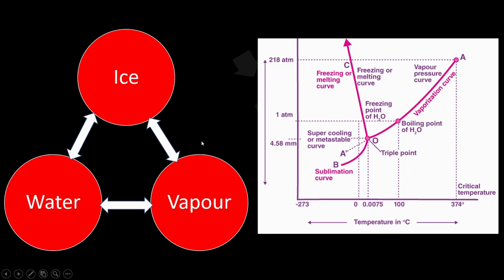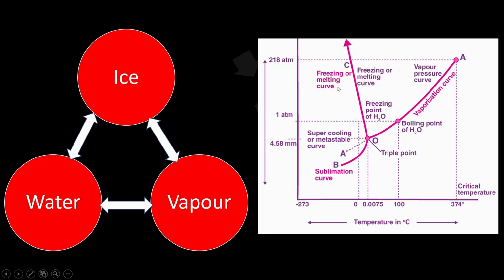And here is the phase diagram of water, very interesting. So along the x-axis you plot temperature, along the y-axis you plot pressure. So this is the triple point you see here, this red dot, that is the triple point, means at this particular point all three phases of water coexist, and the temperature is around 0.01 degree Celsius and at 4.58 millimeter of mercury pressure. Okay, so we have three graphs mainly.